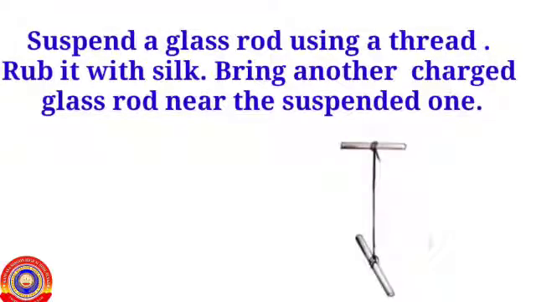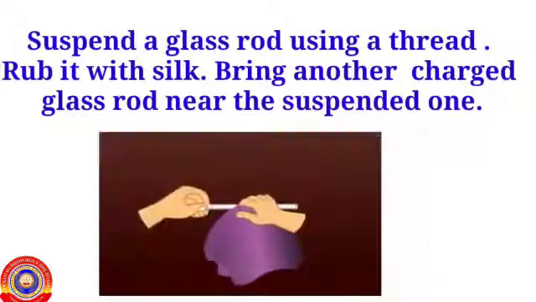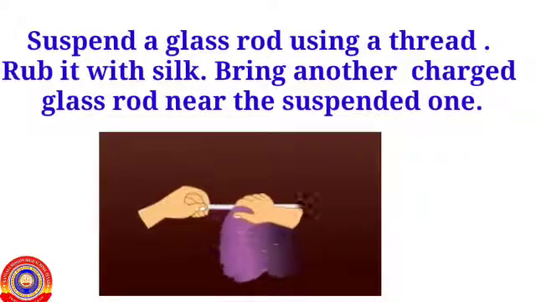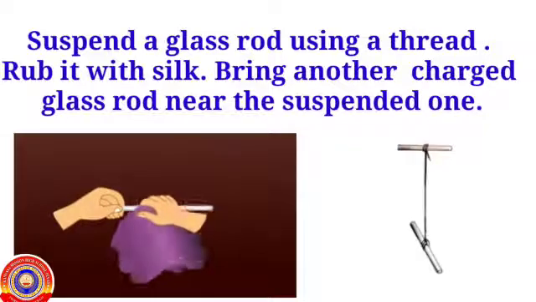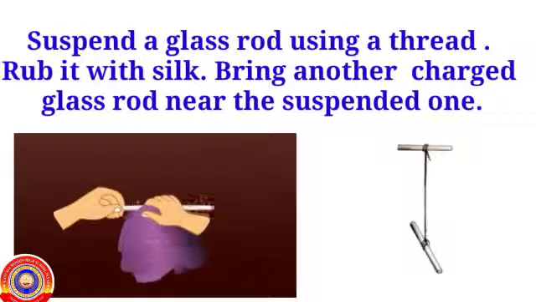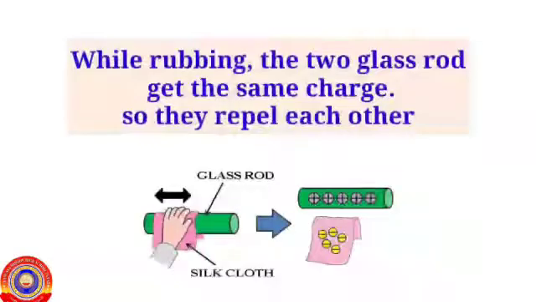Suspend a glass rod using a thread and rub it with silk. Bring another charged glass rod near the suspended one. What do you observe? Yes, both will repel each other.